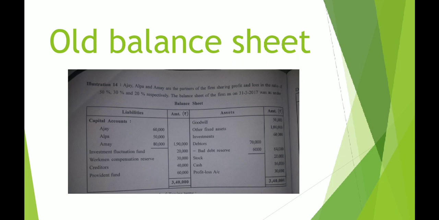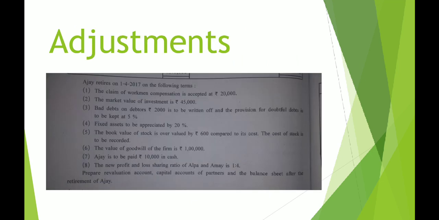Now they say that we are supposed to keep the provision for doubtful debts at 5%. Now understand this well.